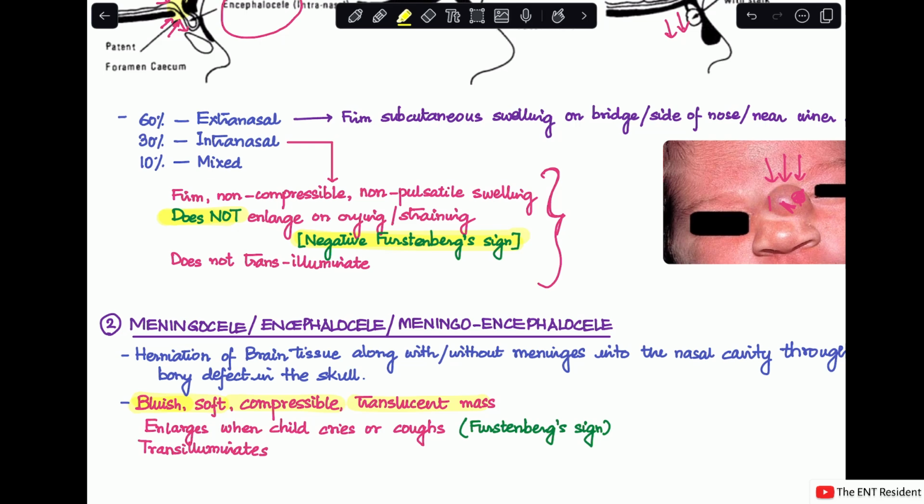And the differentiating sign from a glioma is the Furstenberg sign, which means whenever the baby or child cries or coughs, that is on straining, the mass will enlarge, increase in size, and this swelling is also transilluminating. So, this is the difference between the two congenital nasal masses. One is glioma, and the second one is the meningocele.